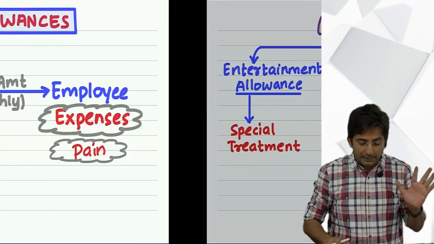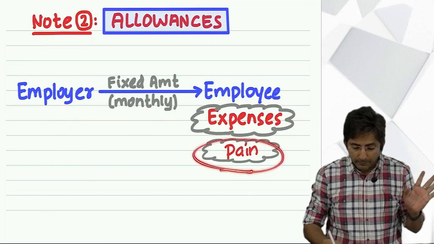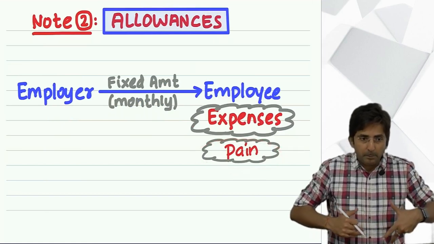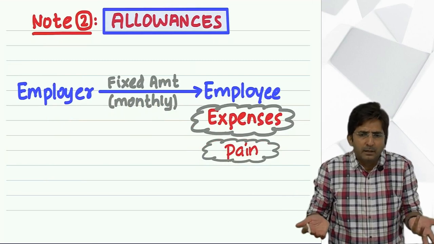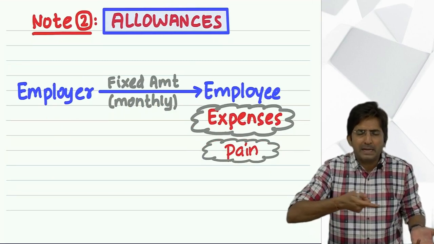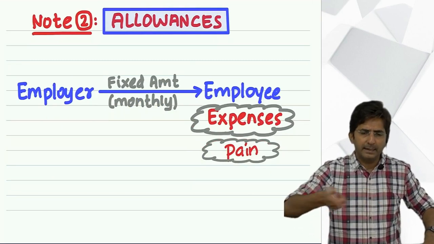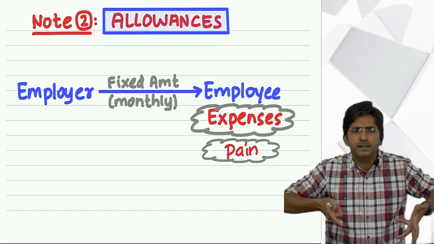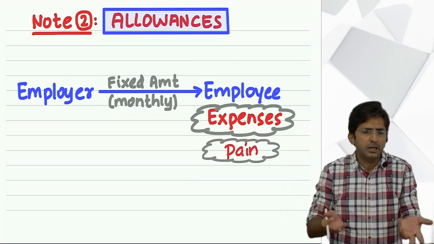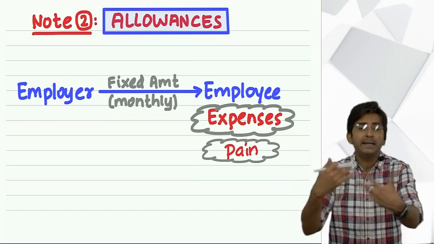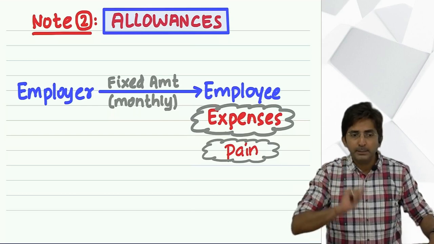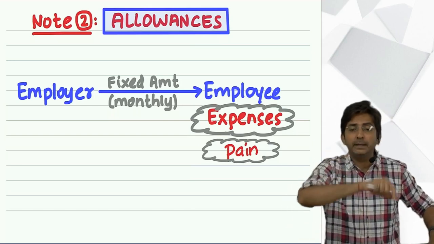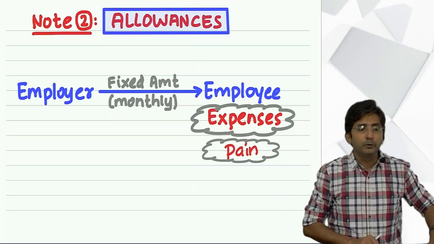And this is not an allowance for some pain, huh? Is this an allowance for some pain or some expenditure? Expenditure. Because to travel between your office and residence, you have to incur some expenditure, either by train or rickshaw, taxi or Uber, Ola, anything you travel by. So there is some expenditure. For that, the company gives you commutation allowance.